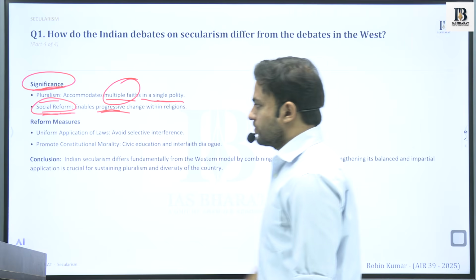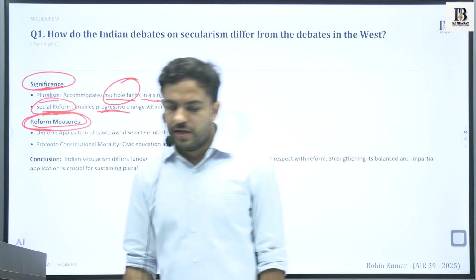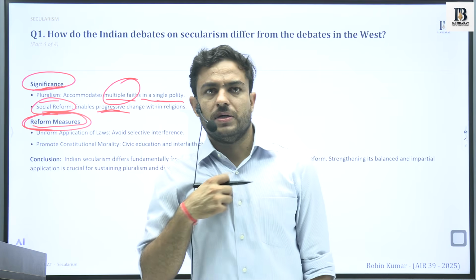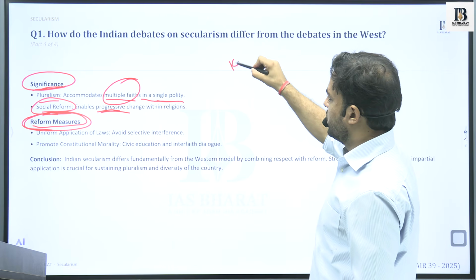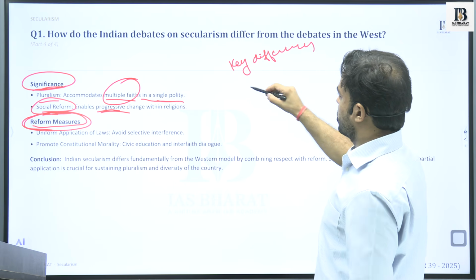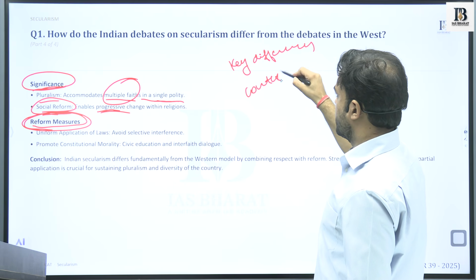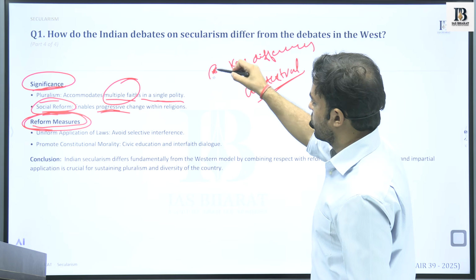Reform measures. What reforms can be taken from here? We have discussed what the key differences were, what the contextual differences were as a result of which these models have evolved.